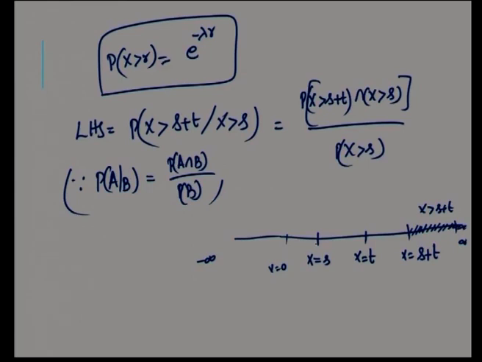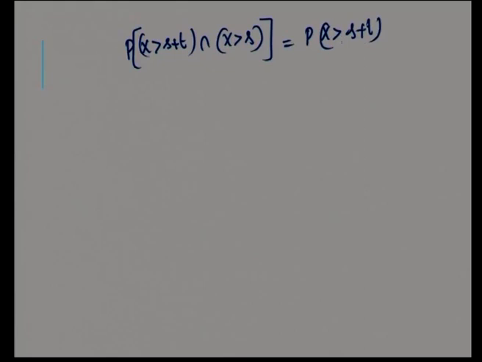What is X greater than s? I am drawing it with rounded lines. So, what is the intersecting area? The intersecting area is the intersection of X greater than t and X greater than s. The intersecting part is this particular region, which is X greater than s plus t itself. Okay. P of X greater than s plus t intersection X greater than s is nothing but P of X greater than s plus t itself.